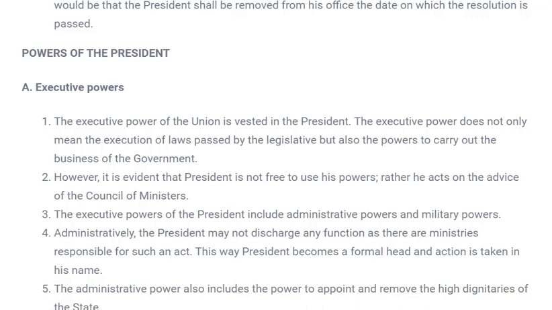What is executive? We know execution means implementation of the laws and acts defined in the constitution or made by the legislative body of our country. So execution means simply the implementation of everything that happens in the country. Let's see what is given here. The executive power of the union is vested in the president. That means whatever execution or activities are going to be held in the government for the people of India is vested with the president. That means he is the supreme.